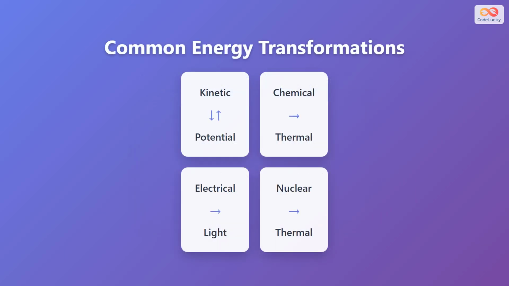Now let's look at some common energy transformations. Kinetic and potential energy continuously convert into each other, like in a swinging pendulum or a bouncing ball. Chemical energy transforms into thermal energy, such as when fuel burns in an engine. Electrical energy converts to light energy in a light bulb. Nuclear energy transforms into thermal energy in power plants. These are just a few examples of the countless energy transformations happening around us every moment. Yet in each case, the total energy remains constant.